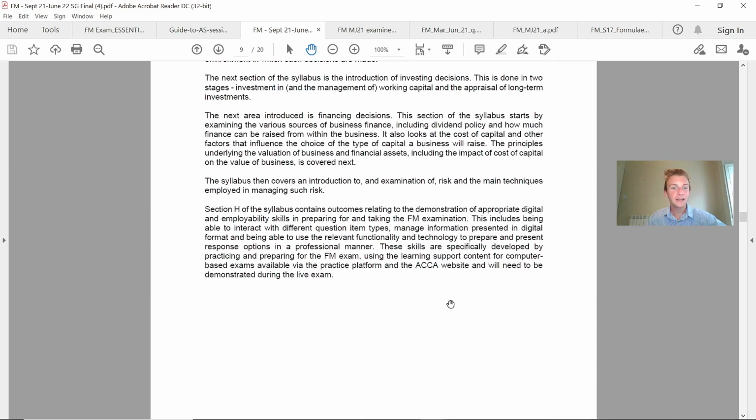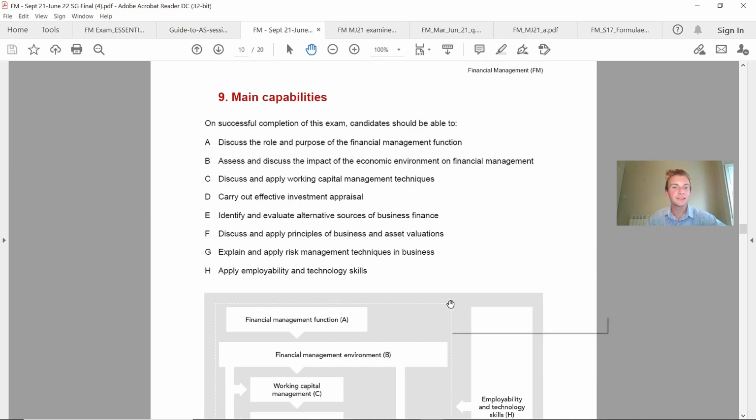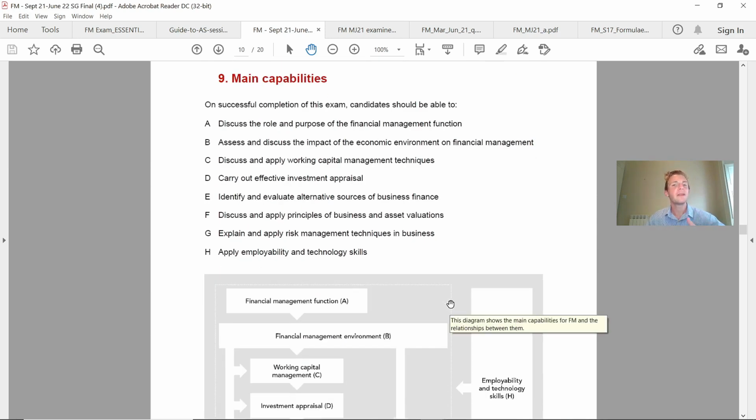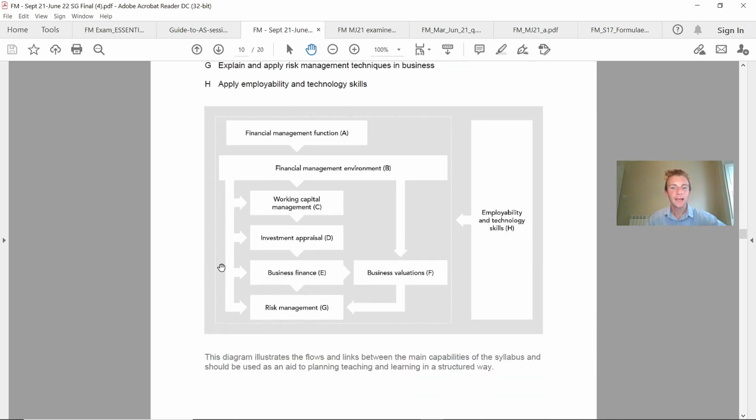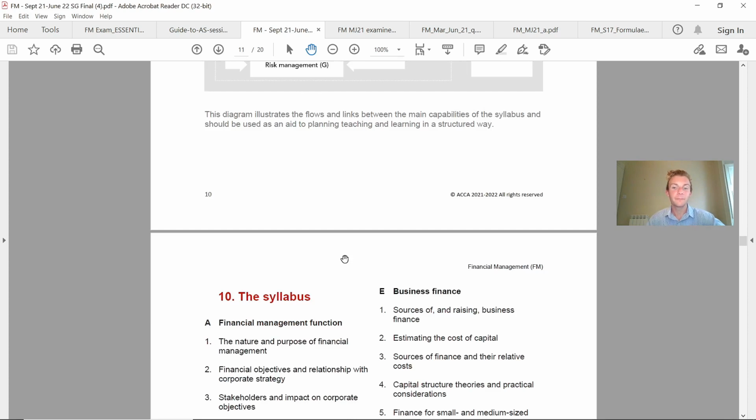You've then got a nice introduction and breakdown to the syllabus, but here is where, especially if you've never worked as a financial manager before, this is where you understand all of the key concepts. A to H you need to be able to actually understand before your exam, and as you can see on here, A to H, it shows you how it's all linked in to the other variety of areas. So the financial management environment, business valuation, these are key common functions that you need to be aware of.